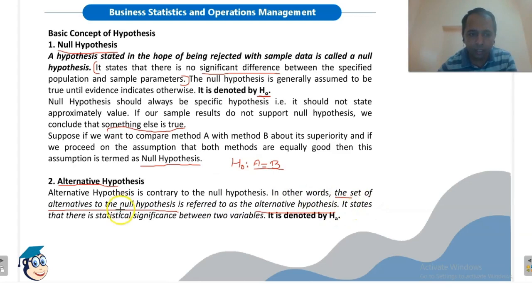It states that there is a statistically significant difference between two variables. What we have assumed in the null hypothesis is that there is no significant difference. So the alternative hypothesis states that there is a statistically significant difference between the two variables. The alternative hypothesis is denoted by HA. Sometimes it is also denoted by H1, but usually it is denoted by HA.